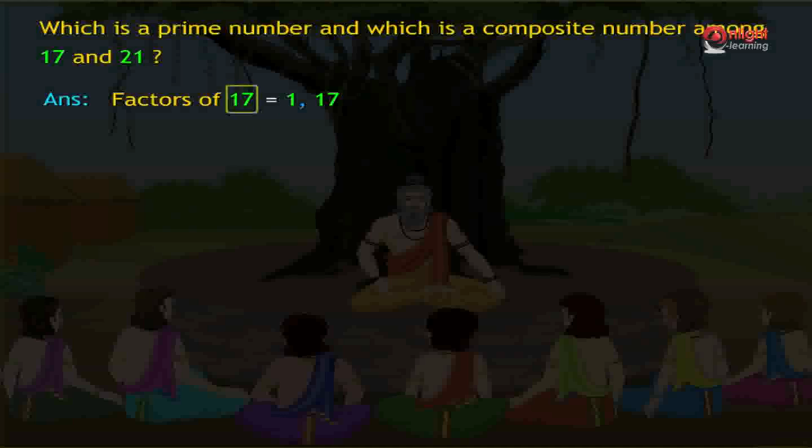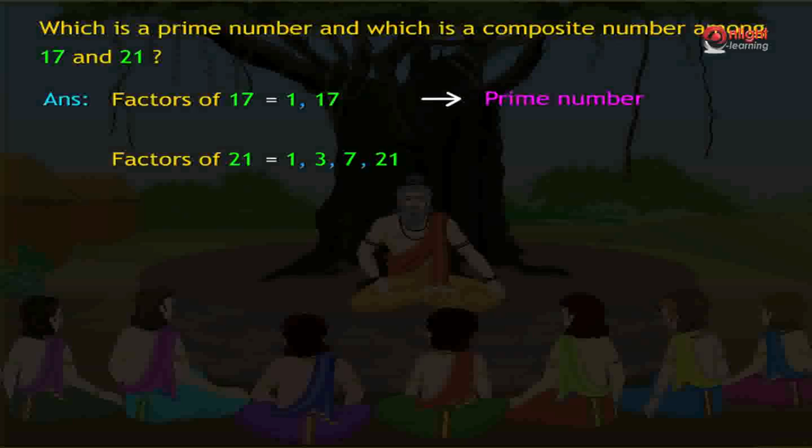As 17 has only 2 factors, that is 1 and itself, it is called a prime number. Very good. Now what are the factors of 21? Factors of 21 are 1, 3, 7 and 21. What number is it? 21 has more than 2 factors, so it is a composite number.